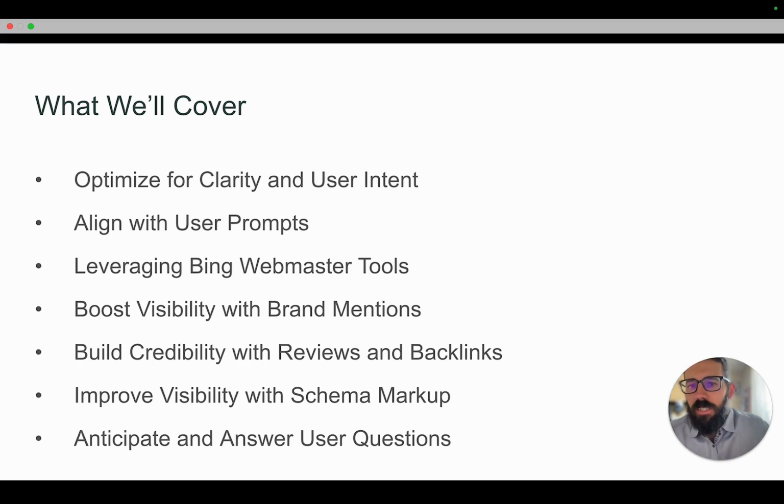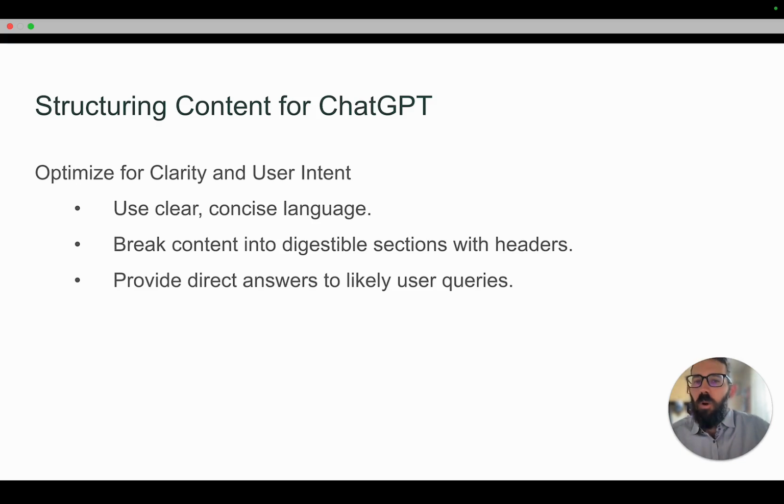So we're going to look at optimizing for clarity and user intent, aligning with user prompts, leveraging Bing Webmaster Tools, boosting visibility with brand mentions, building credibility with reviews and backlinks, improving visibility with schema markup, and anticipating and answering user questions. So strategy number one, structuring content for ChatGPT.